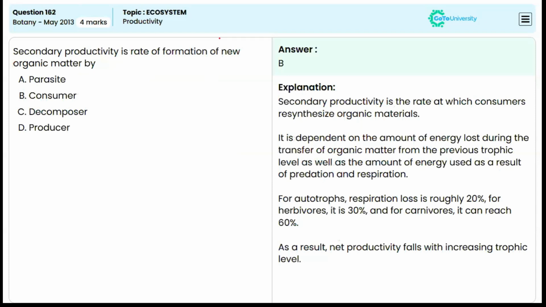Next question is from May 2013. Secondary productivity is the rate of formation of new organic matter by what? B, consumers. That is, the secondary productivity is done by the consumers. So it is the rate at which the consumers synthesize organic materials. So option B is the correct answer.